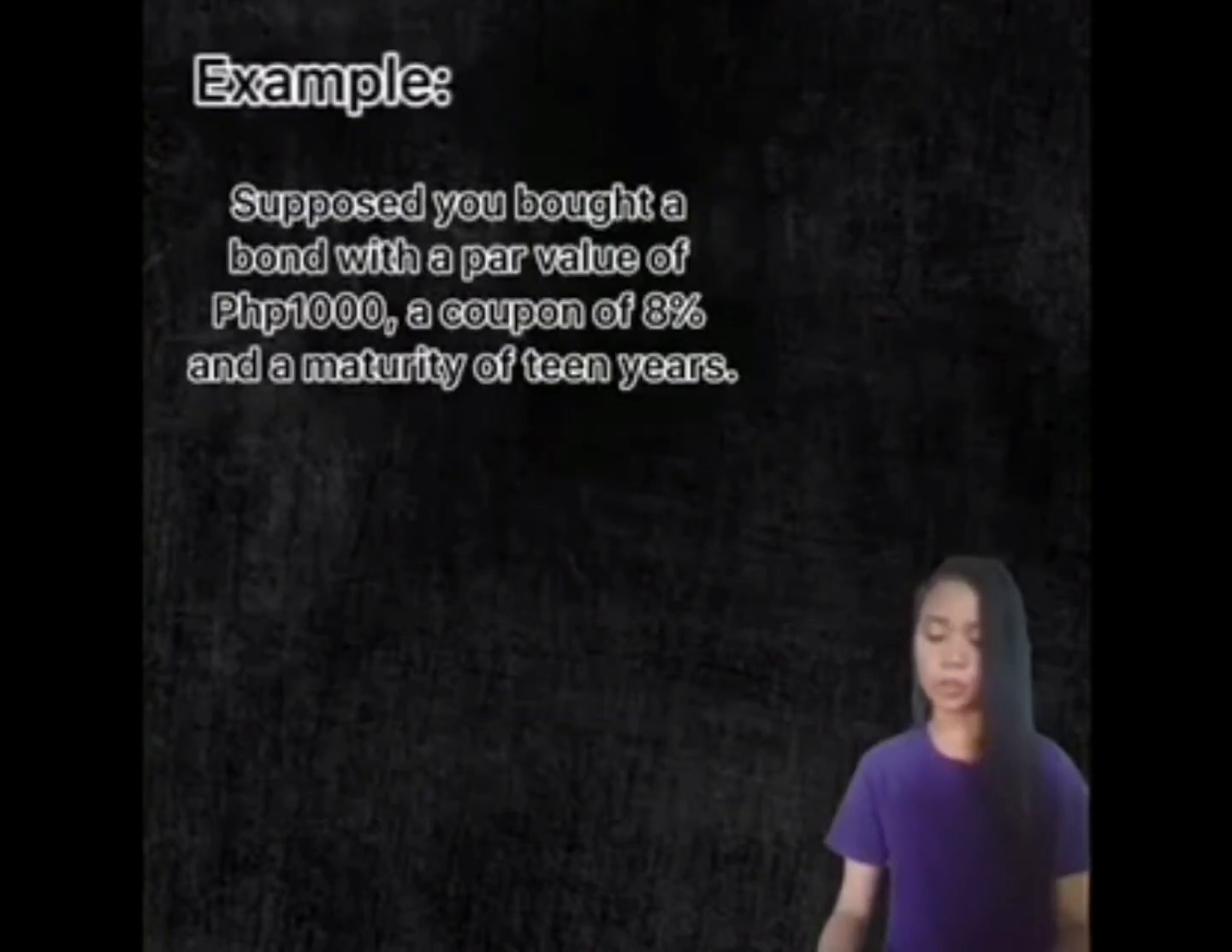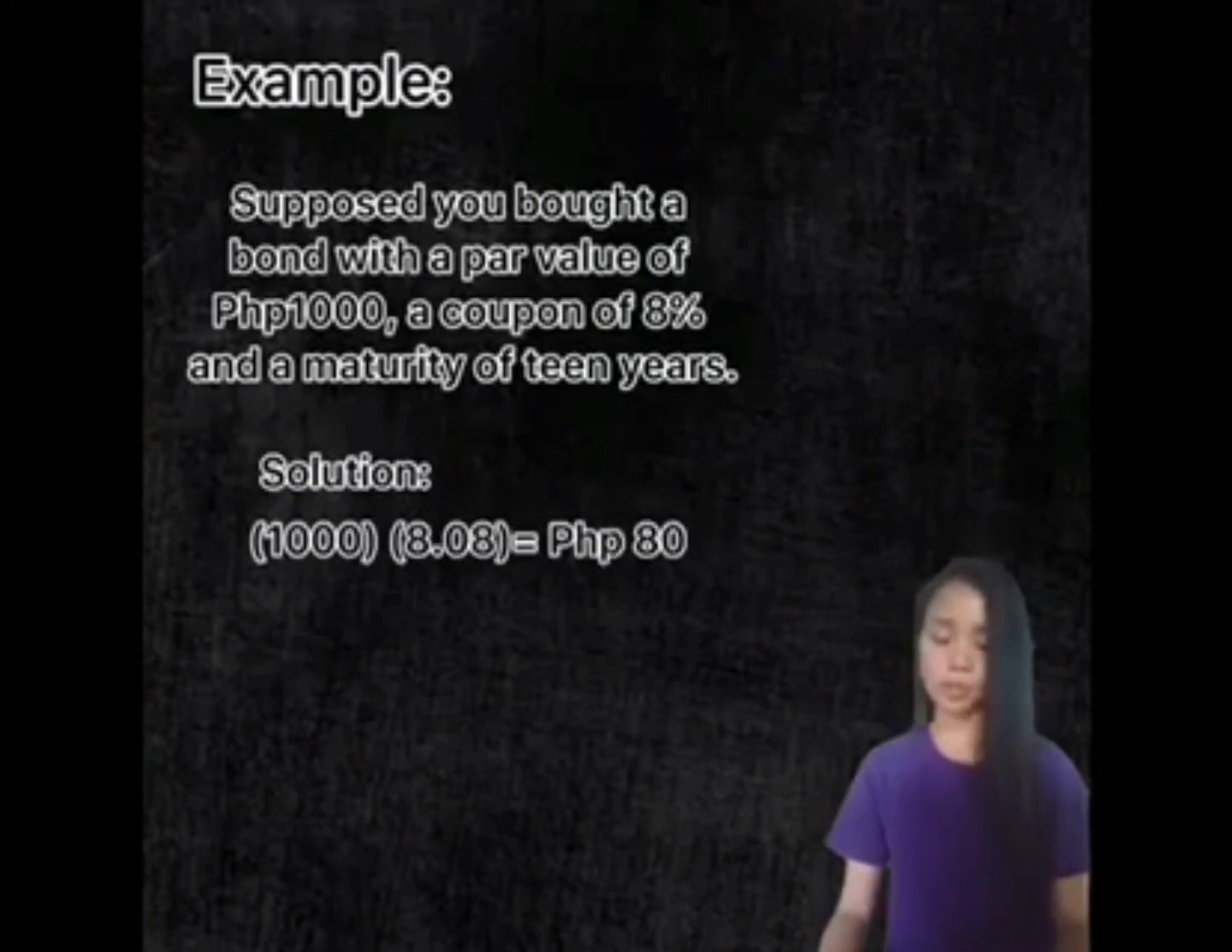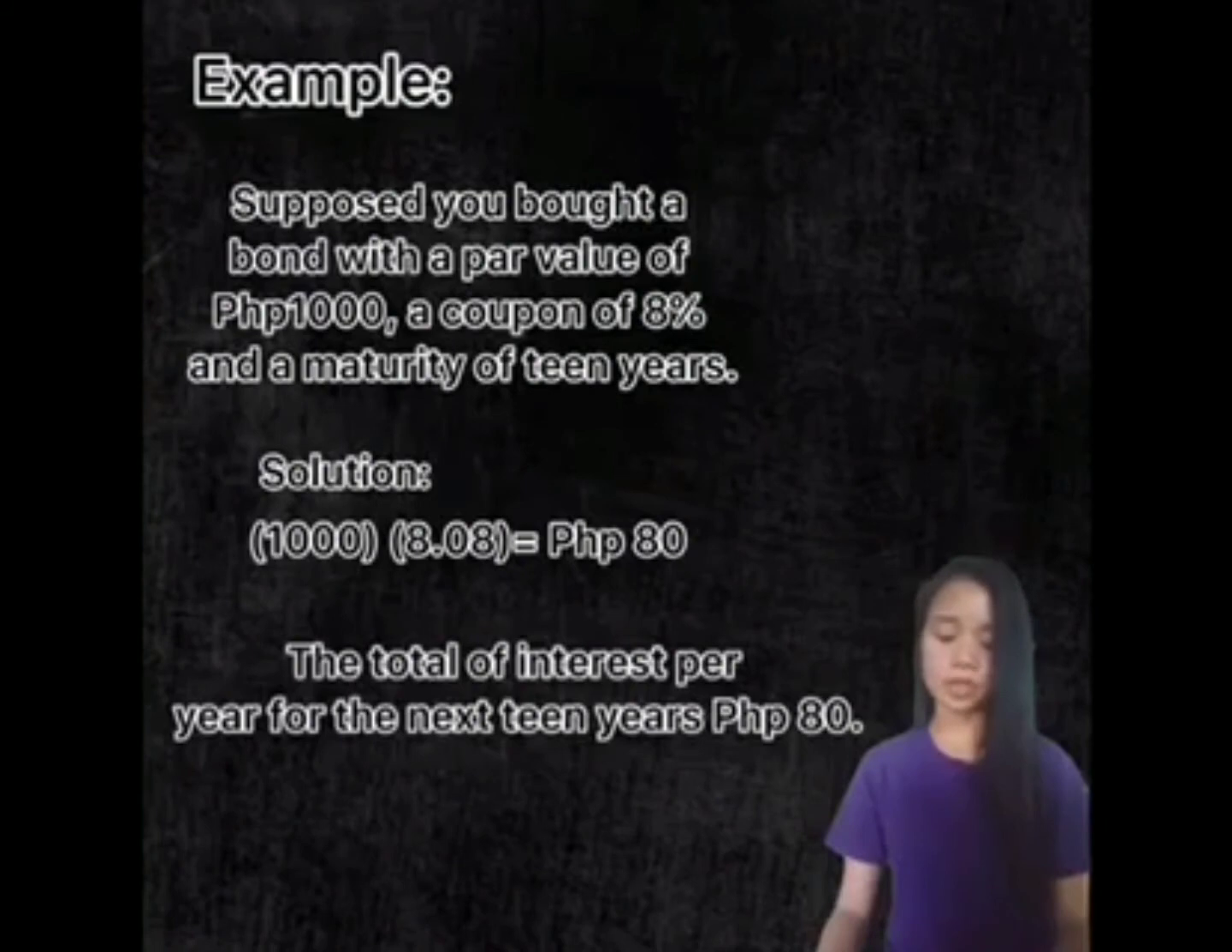Example: suppose you bought a bond with a par value of 1,000, a coupon of 8%, and a maturity of 10 years. Solution: 1,000 times 0.08 equals 80. The total interest per year for the next 10 years is 80.